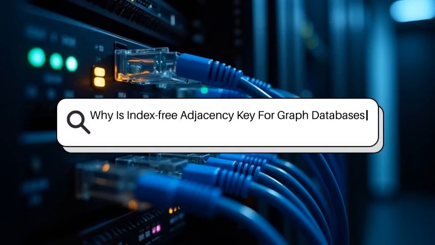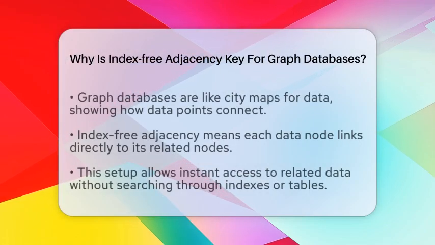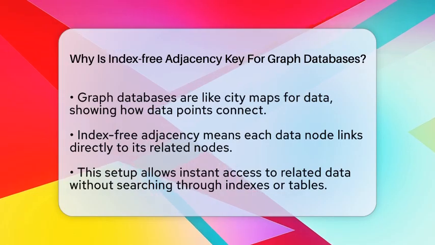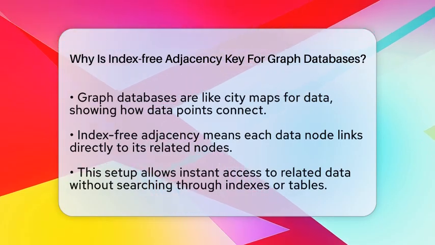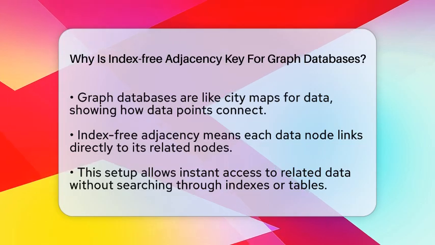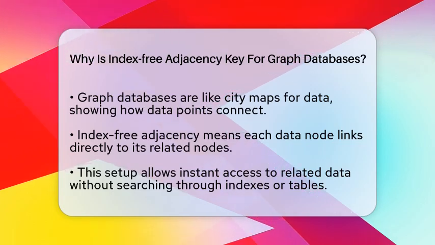Why is index-free adjacency key for graph databases? Imagine trying to find your friend's house in a huge city without a map or street index. It would take forever, right? Now think of a graph database as a city map for data. The way it connects data points is what makes it special.